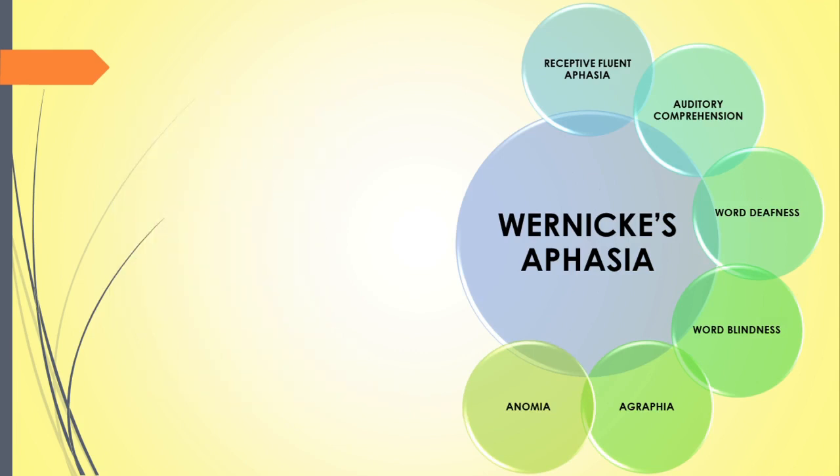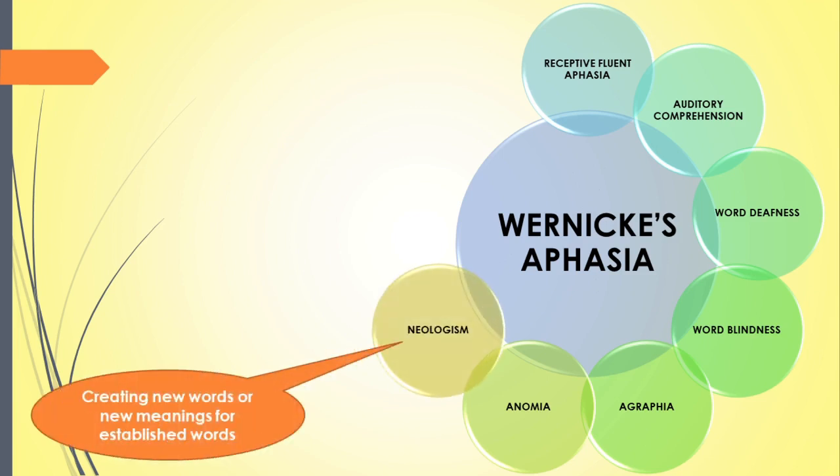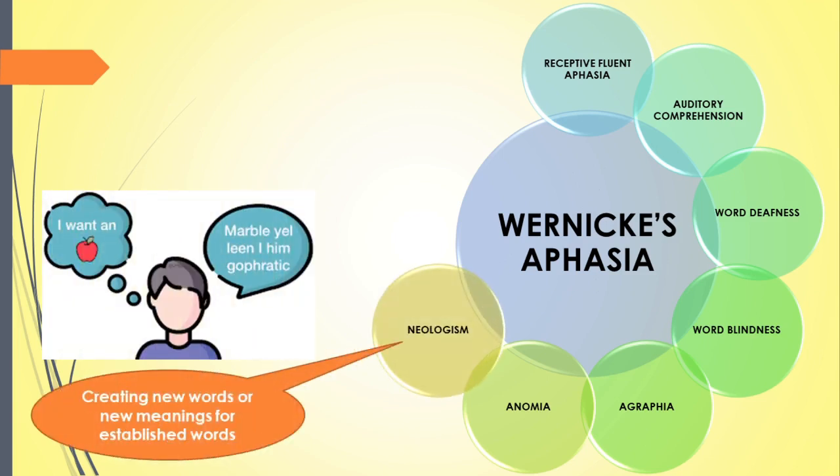When he finds difficulty in finding words, he may create new words or create new meanings for established words. This is neologism. Look at this picture. This person is thinking that he wants an apple. But what is he telling? He is creating new words.